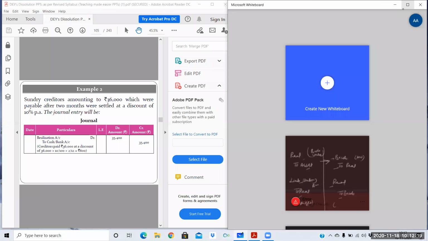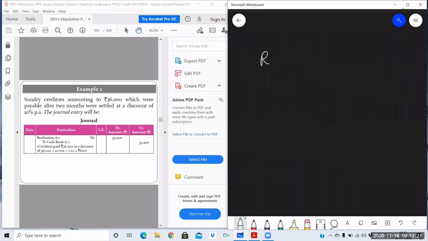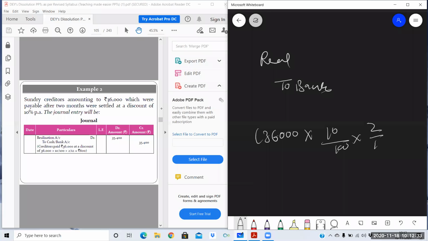So here we need to make the payment. How the payment will be made? Realization to bank. Now how the amount will be calculated? 36,000 and the rate of discount is 10% and the time 2 months. If per annum is not there with the rate, then don't consider this time. 600 rupees is the discount.